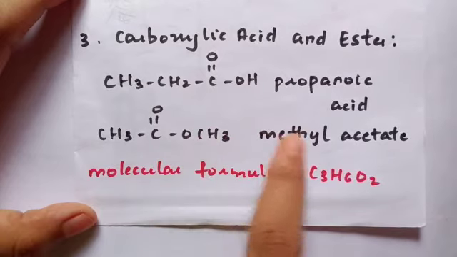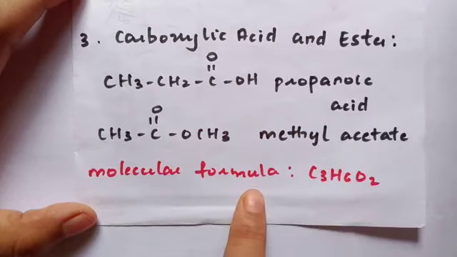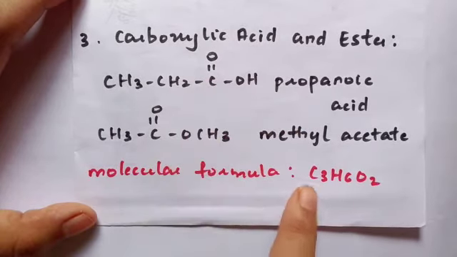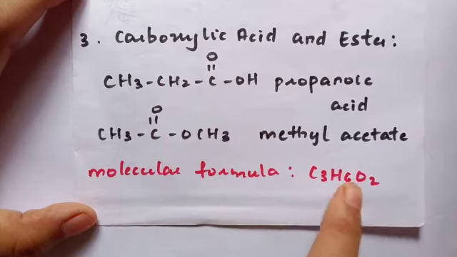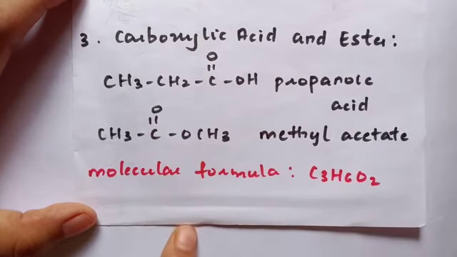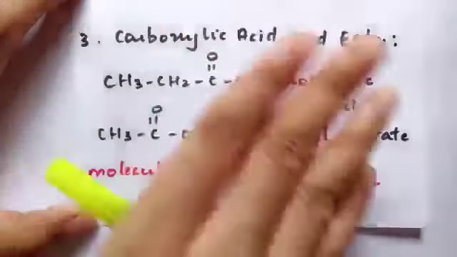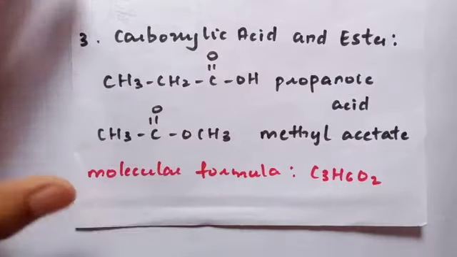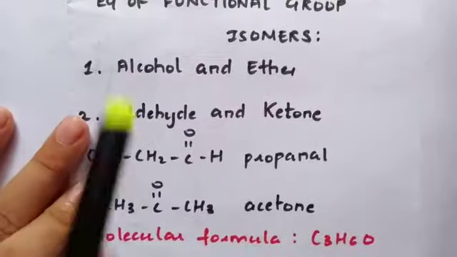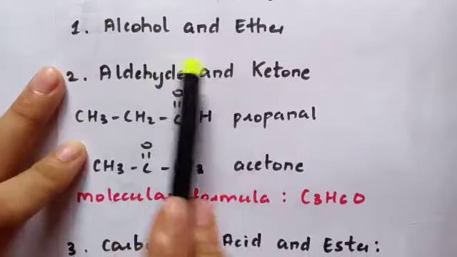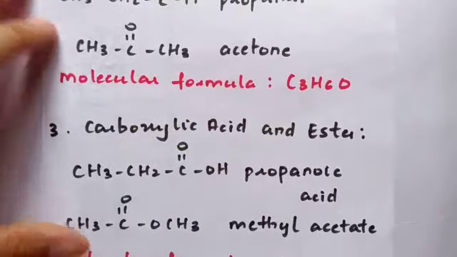So this compound is methyl acetate. If I write the molecular formula for these two compounds, it is going to be the same, C3H6O2. So they are functional group isomers of each other. These are the commonly used examples of functional group isomers. You are supposed to remember it: alcohol and ethers, aldehyde and ketone, carboxylic acid and ester.